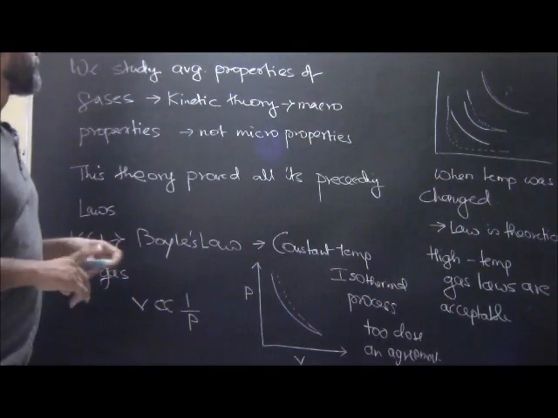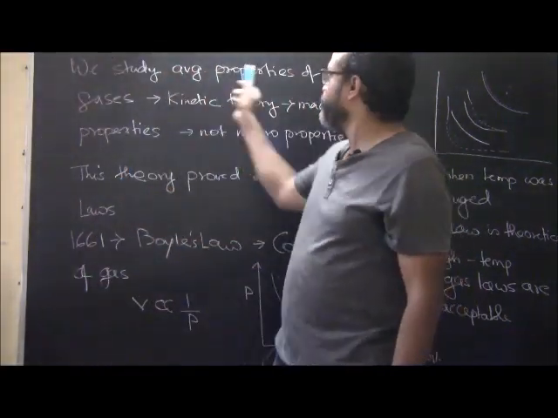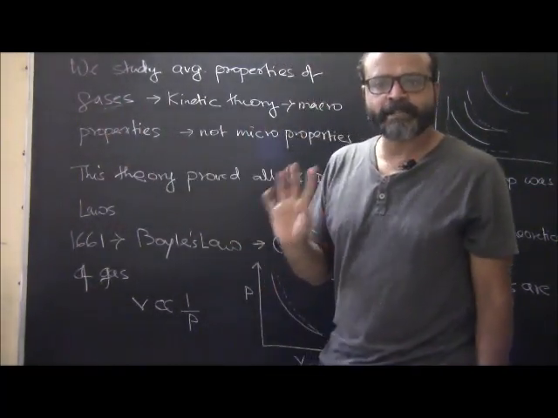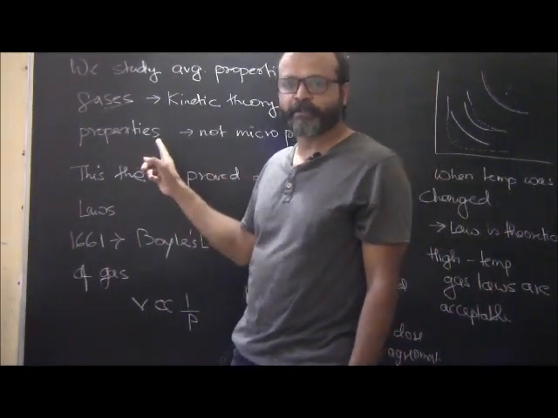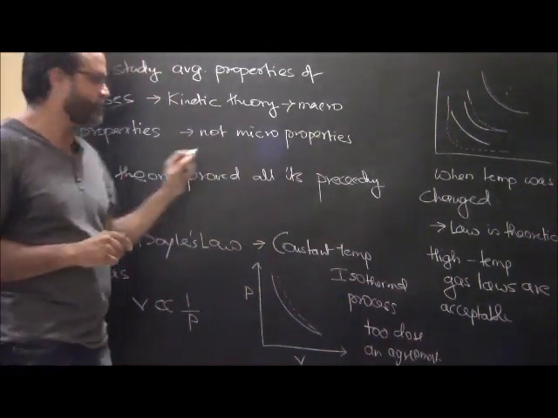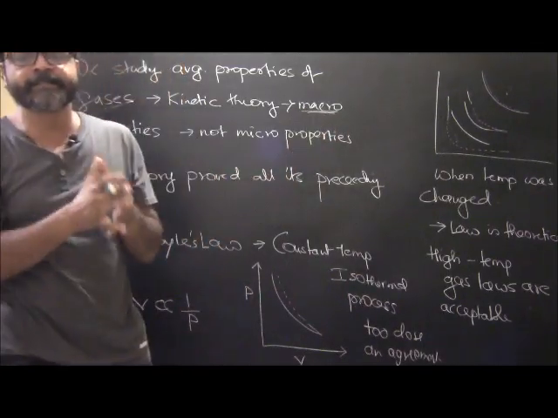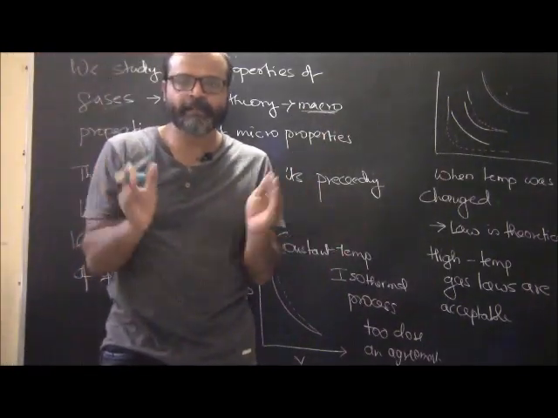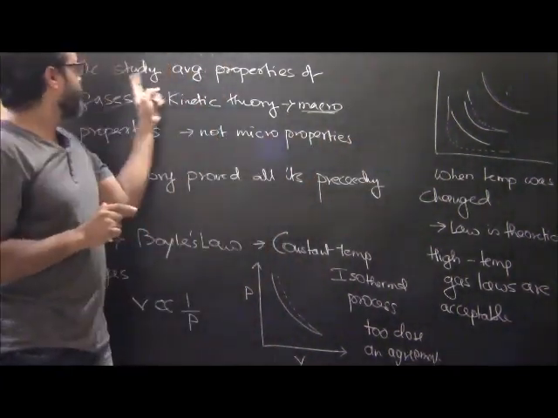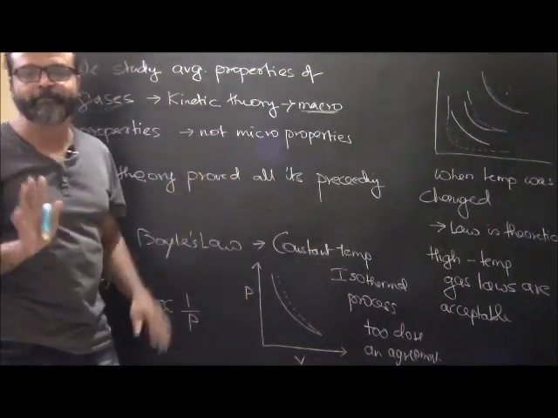Some more things that we need to consider here. We will study average properties of gases. In kinetic theory of gases, we are trying to understand their average properties. These are not micro properties, they are macro properties. That means these are properties on a large scale, not the individual properties of individual molecules. So in kinetic theory of gases, we are trying to understand the macro properties and not the micro properties.